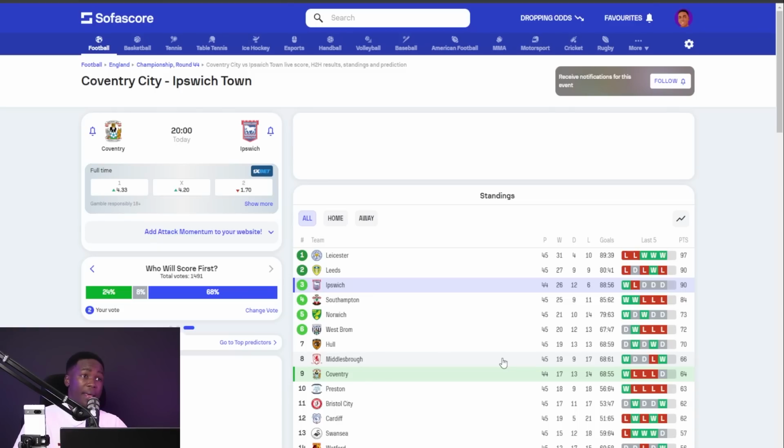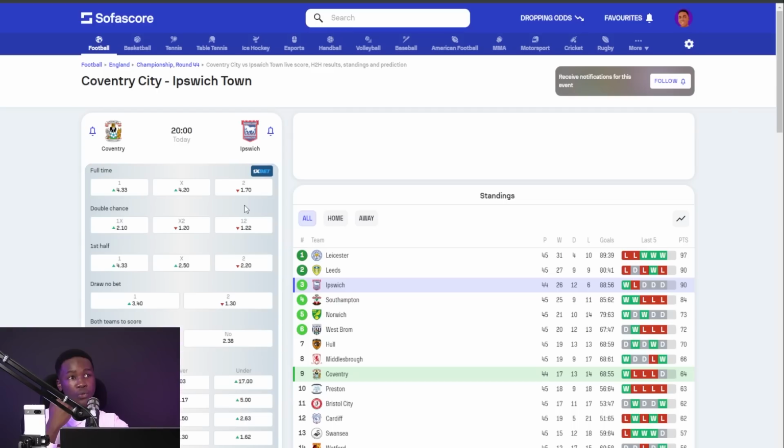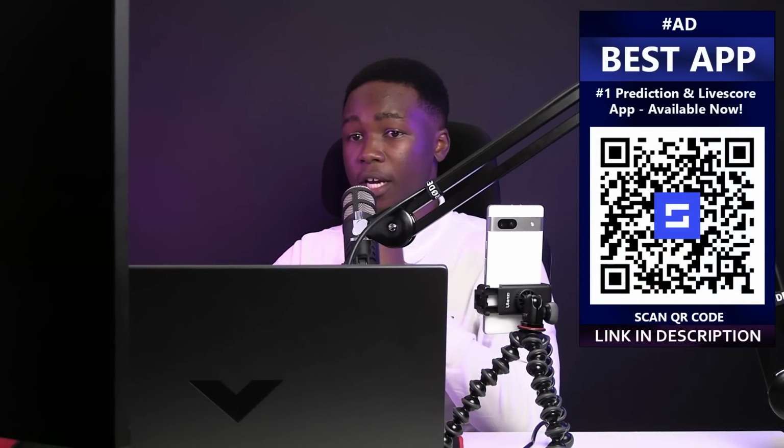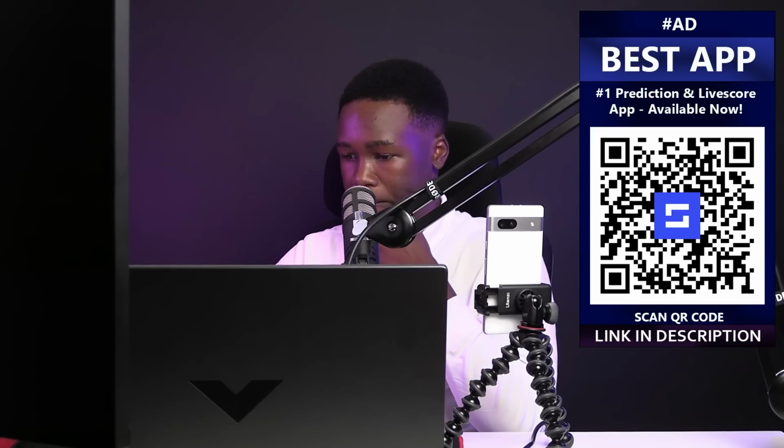The first one, Ipswich win. The odd is 1.70. That is what I see on the SofaScore. I can't recall the exact one I went with. But for the double chance, Ipswich win or a draw, we had a 1.22. And then the over 1.5 goals, I think mine was around 1.14. But on SofaScore, I see we have 1.17. So I'll just check my phone. Okay, I'll check my phone and get you that.